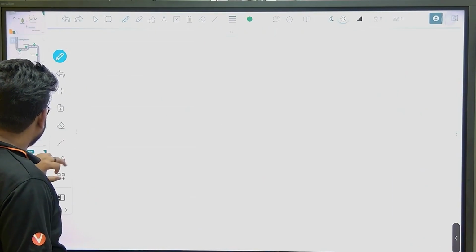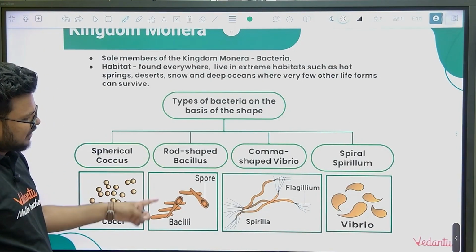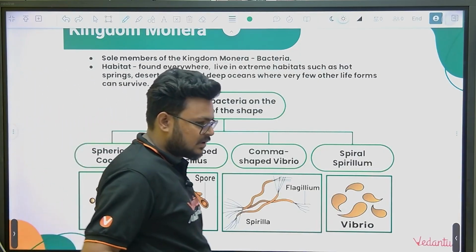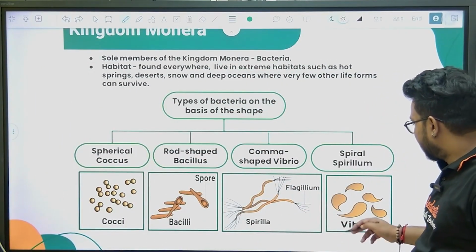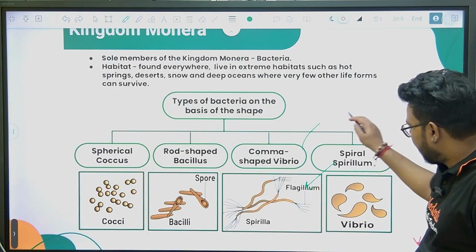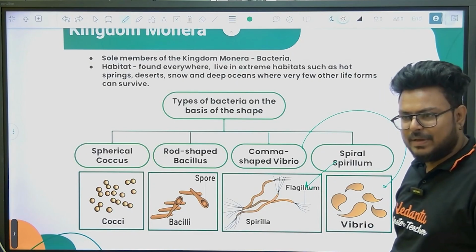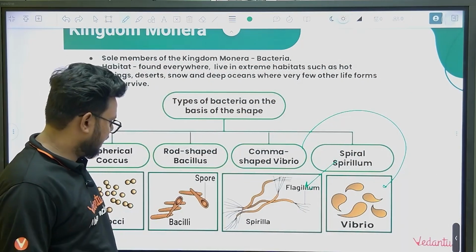Now, if we talk about shapes, we can see spherical shape, cocci; rod shaped, bacillus; spiral shaped, spirillum; and vibrio, which will be comma shaped. So these are the four major shapes which we can see in bacteria.